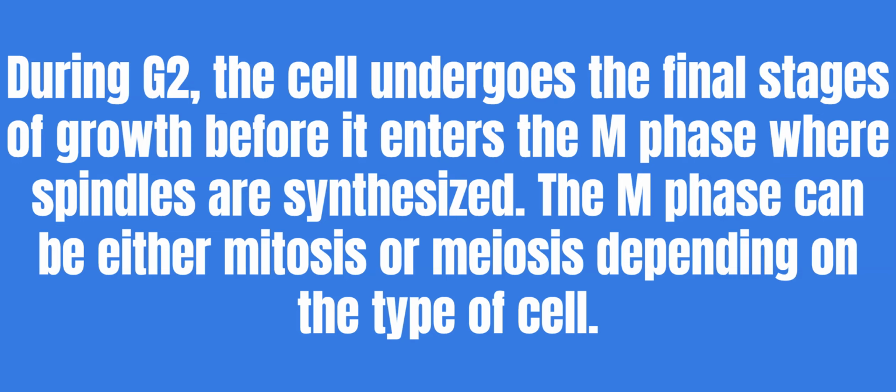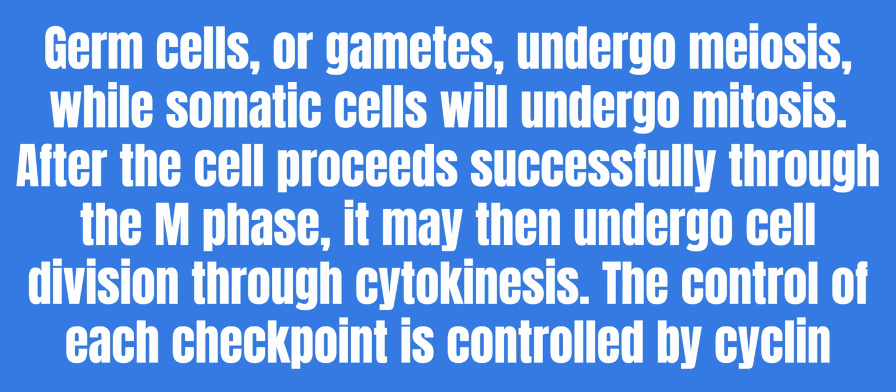The M phase can be either mitosis or meiosis depending on the type of cell. Germ cells, or gametes, undergo meiosis, while somatic cells will undergo mitosis. After the cell proceeds successfully through the M phase, it may then undergo cell division through cytokinesis.